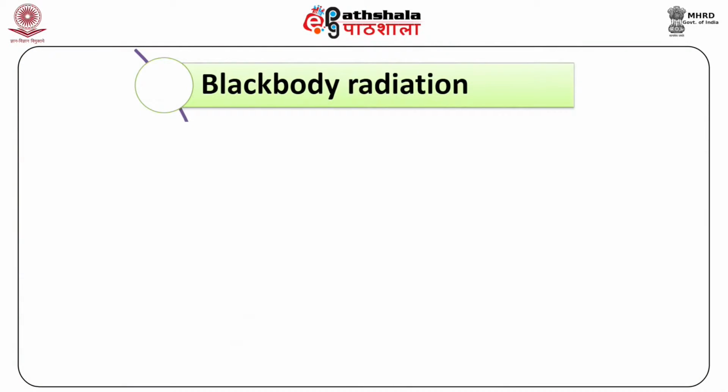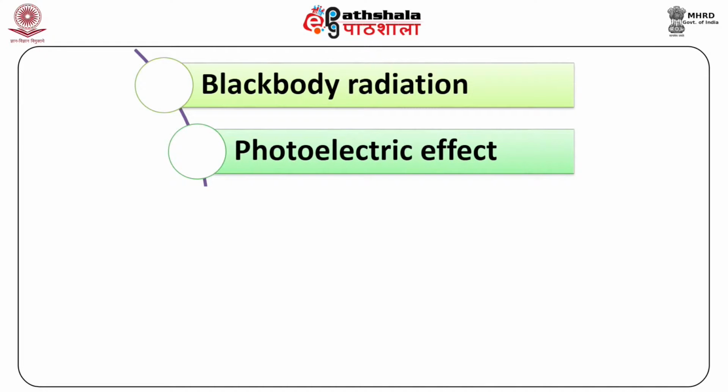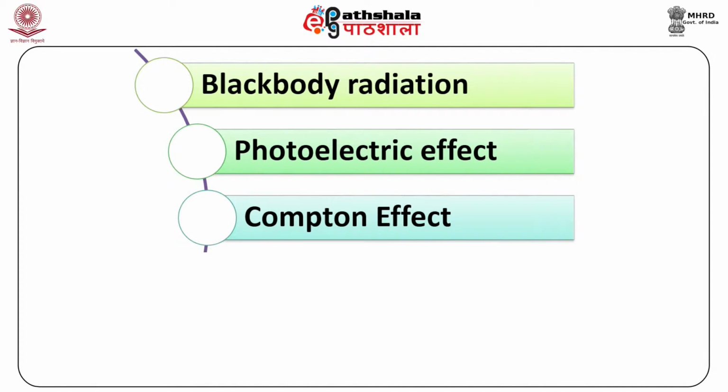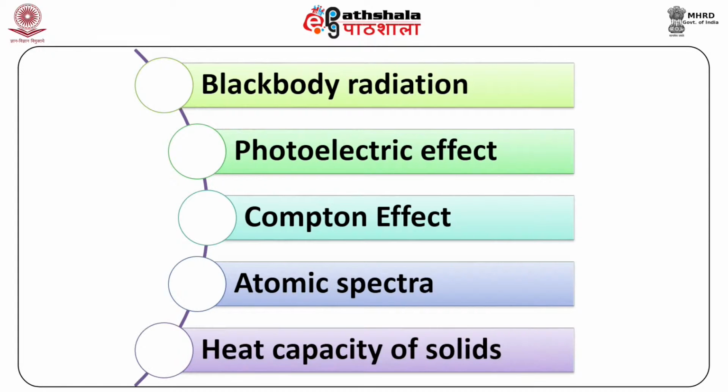But then in the 20th century, certain experimental phenomena were discovered which could not be explained on the basis of classical mechanics. These include black body radiation, then photoelectric effect, then Compton effect, atomic spectra, heat capacity of solids, etc. All these experimental phenomena could not be explained on the basis of classical mechanics.